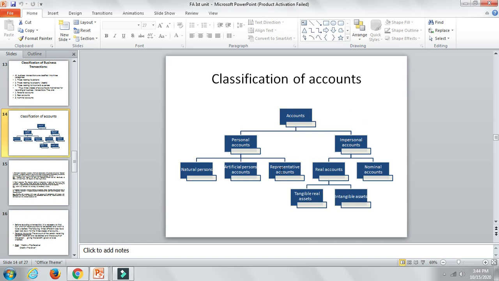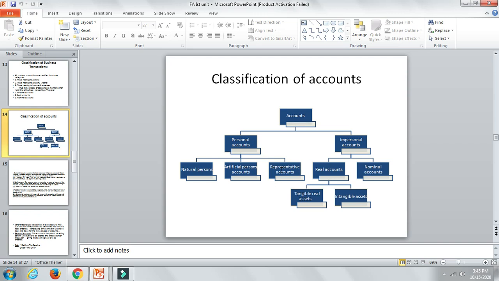Remember, I have said those relating to property or assets. If a business is having an asset, for a business, land is an asset. A plant, where manufacturing takes place, is an asset. Plant and machinery is an asset. Raw material is an asset. Cash that they are having in the business is an asset. So all these will be considered under the real account. Remember, this is very important. All the assets coming into or going out of the business will be taken into consideration under the real account.